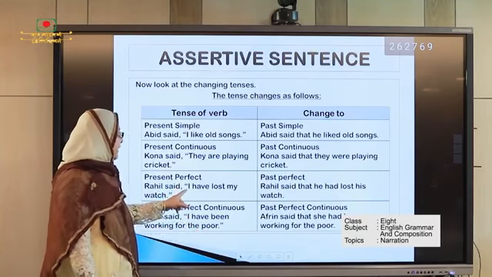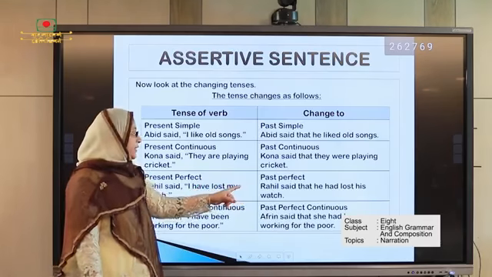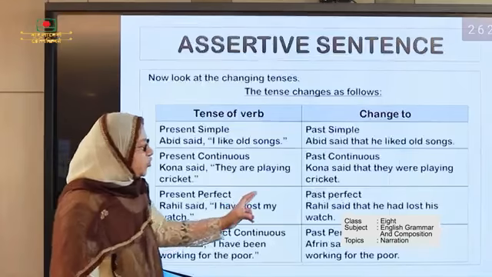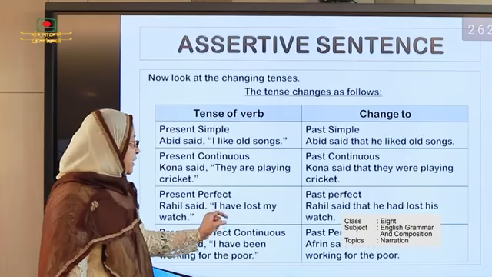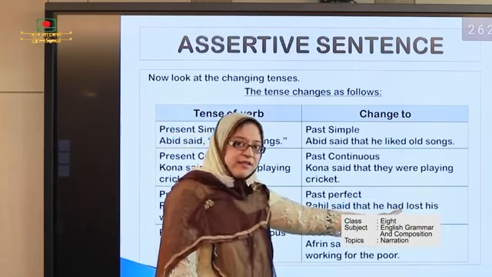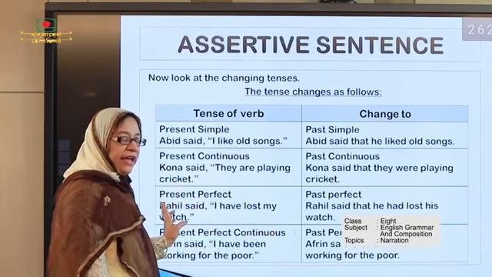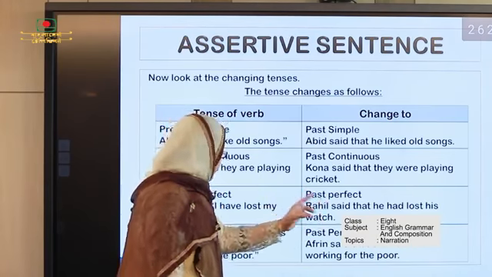Here I changes with Rahil and turns into he, and have turns into had, and my turns into his, because it shows the third person Rahil.